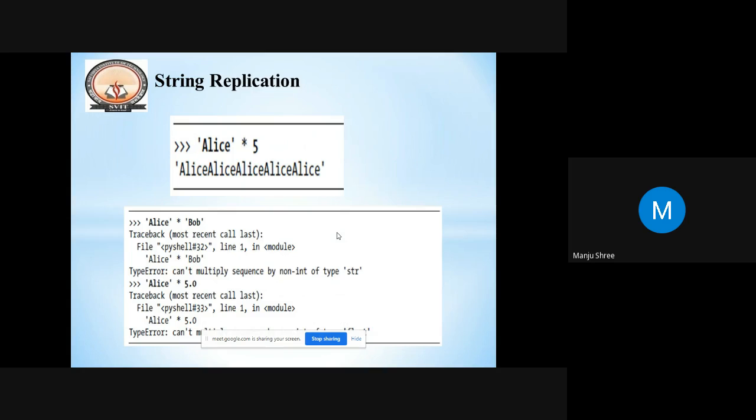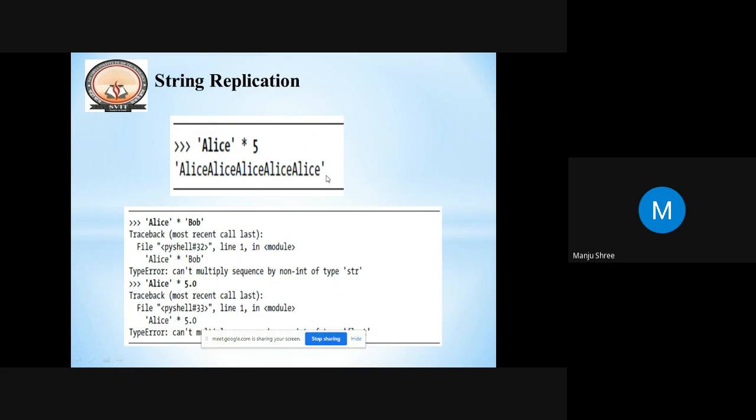Next, string replication. Concatenation uses the plus operator, but replication, as the name says, is a replica or copy of that particular string, repeated a number of times. Replication always uses the multiplication operator, and we say how many times it has to be repeated. So Alice into 5: Alice is repeated 5 times, enclosed as a string.